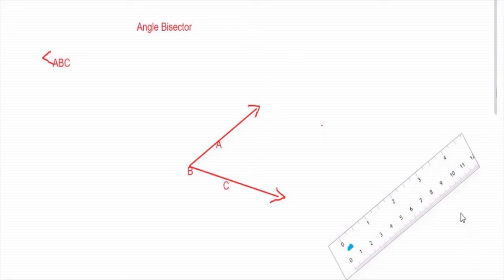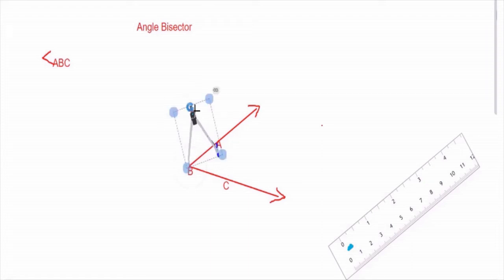Now to draw the angle bisector we need a compass. This is a compass. It is a very big compass. We'll make the compass small so that it fits in our hand. This is something which I have learned, so I am going fast without much explanation. We will be drawing an arc over here of our own measurement. There is no strict rule.